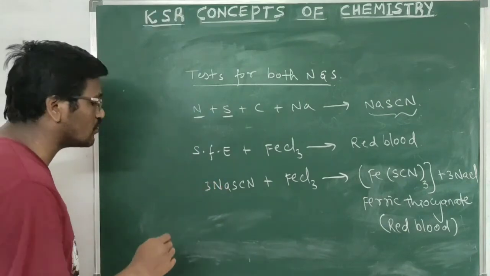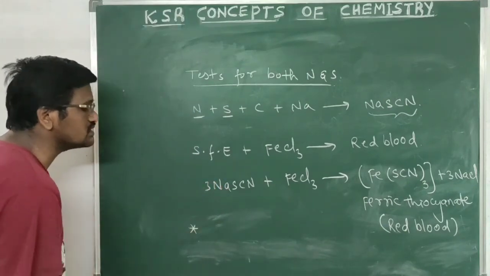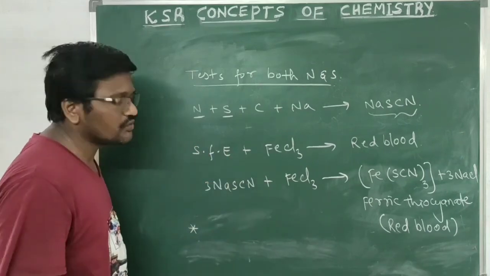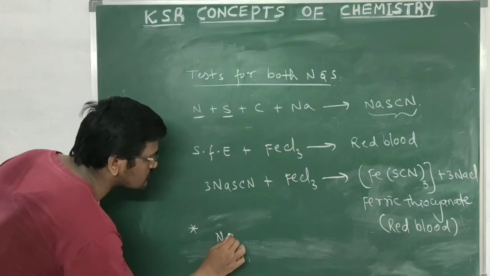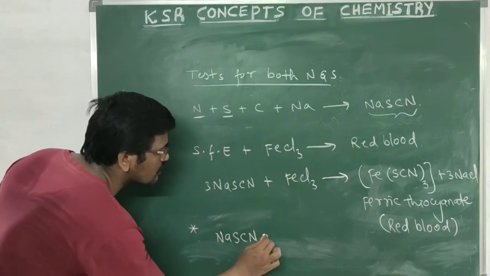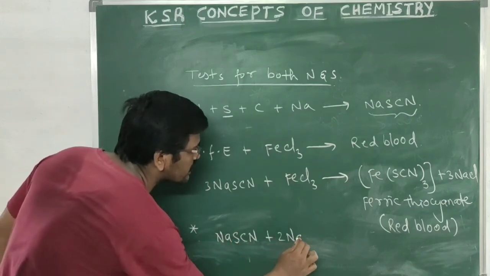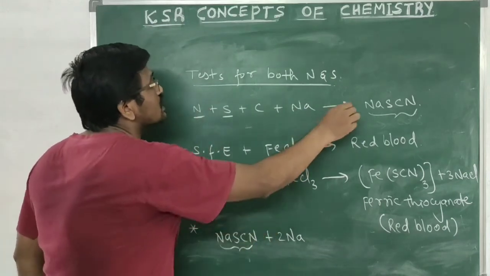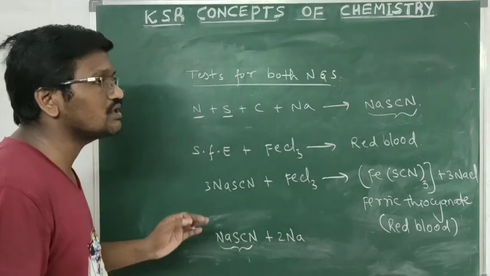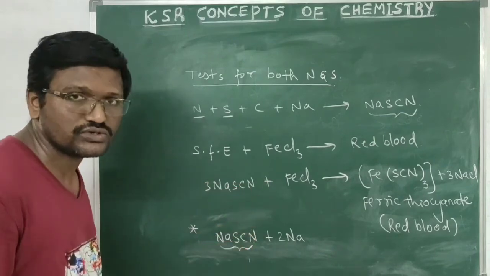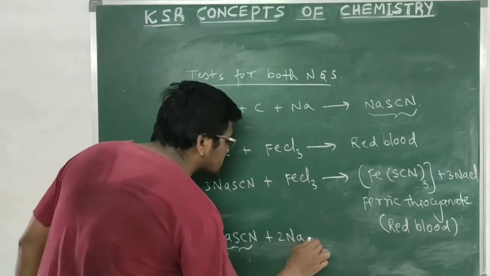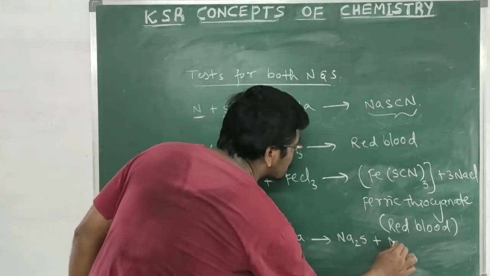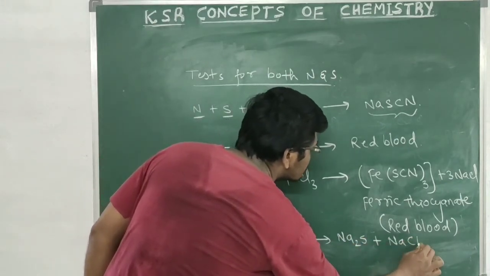And a small important note is there, that is, if during the preparation of sodium fusion extract, excess sodium is used, what happens? The sodium thiocyanate present in sodium fusion extract will react with excess sodium metal, and it will be decomposed to give sodium sulfide and sodium cyanide.